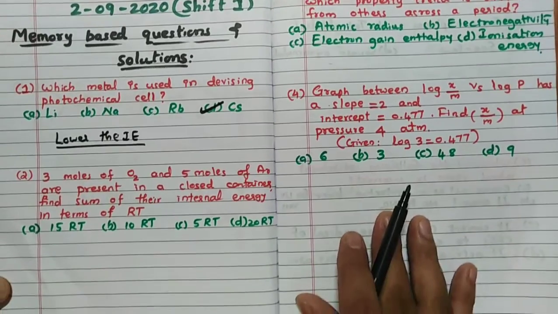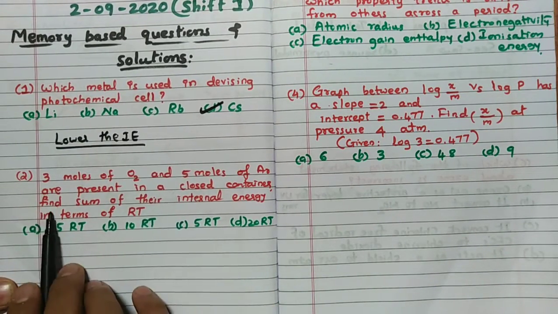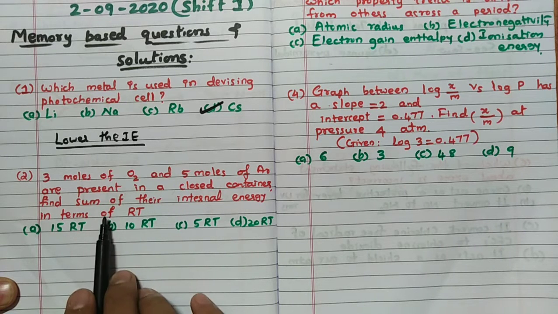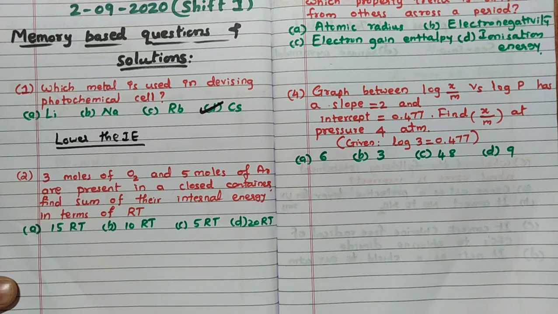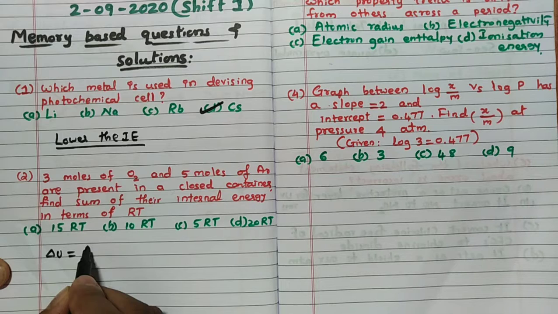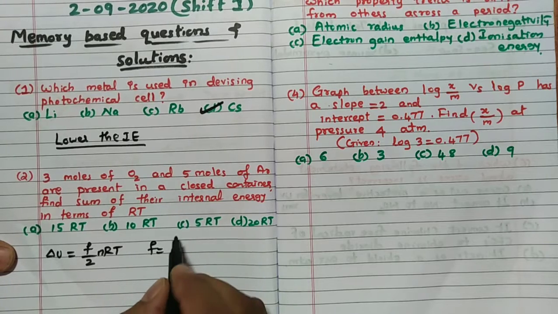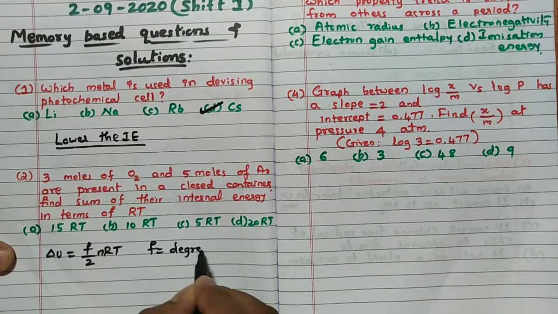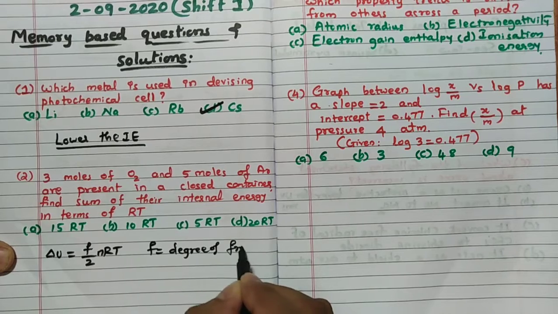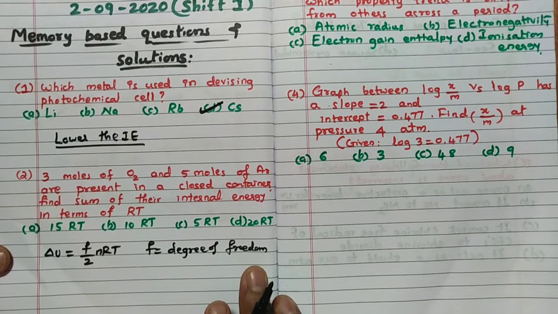Second one: 2 moles of oxygen and 5 moles of argon are present in a closed container. Find the sum of their internal energy in terms of RT, the gas constant into temperature. For this you have to remember the formula, my dear students: delta U is equal to F divided by 2 nRT. What is F? F is nothing but the degree of freedom. This is not in the NCERT, but you can definitely see it in any JEE books.